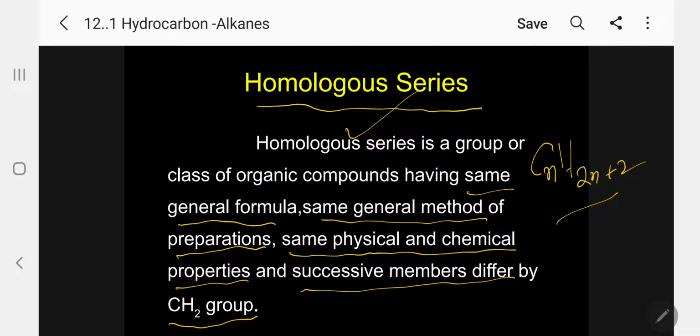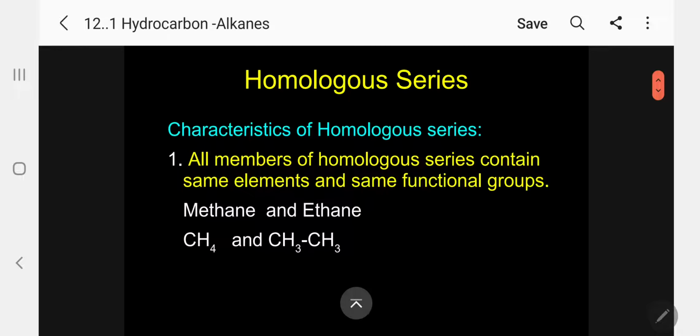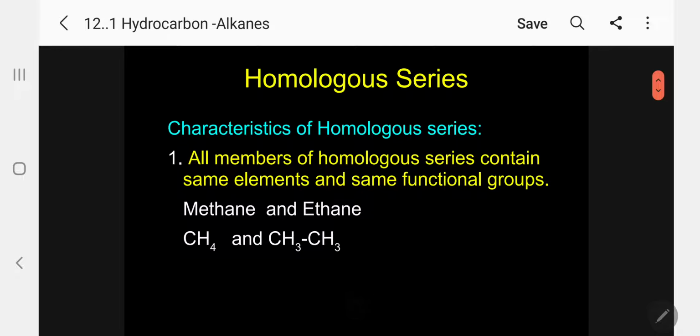Having the same general formula and same general method of preparation. If you suggest one method, it is suitable for all members of the homologous series. Same general method of preparation, same physical and chemical properties, and successive members differ by CH2 group. That means neighbors, for example, methane and ethane, the difference is CH2. Okay. Next, let me go into the details of homologous series.